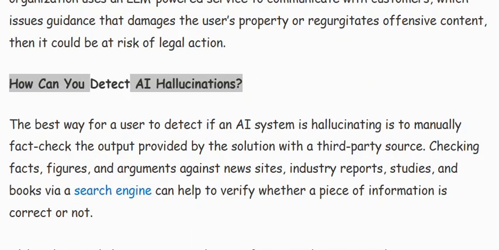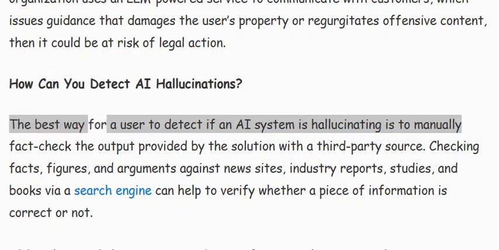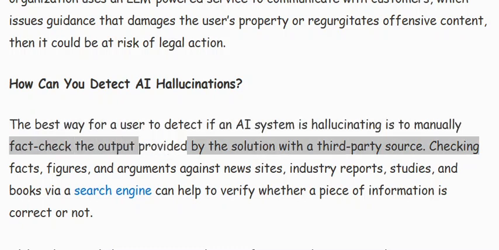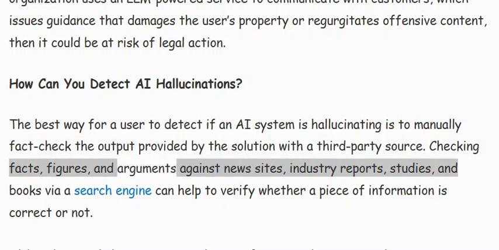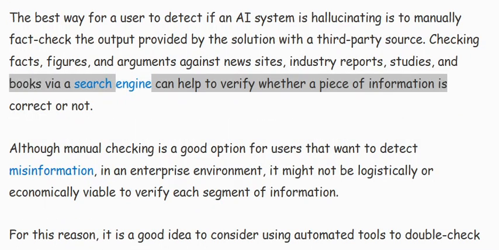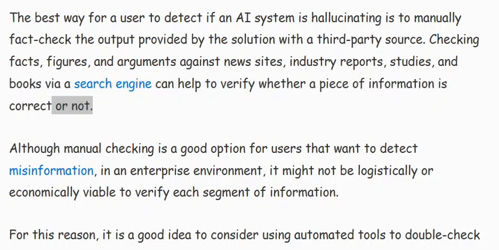How can you detect AI hallucinations? The best way for a user to detect if an AI system is hallucinating is to manually fact-check the output provided by the solution with a third-party source. Checking facts, figures, and arguments against news sites, industry reports, studies, and books via a search engine can help to verify whether a piece of information is correct or not.